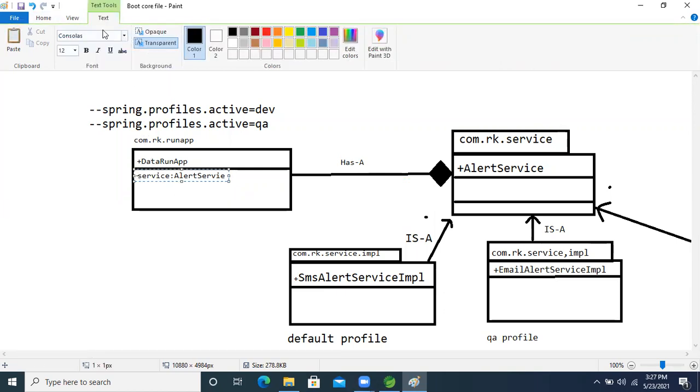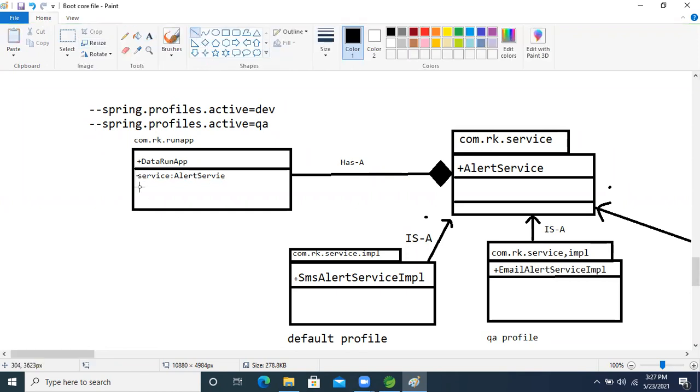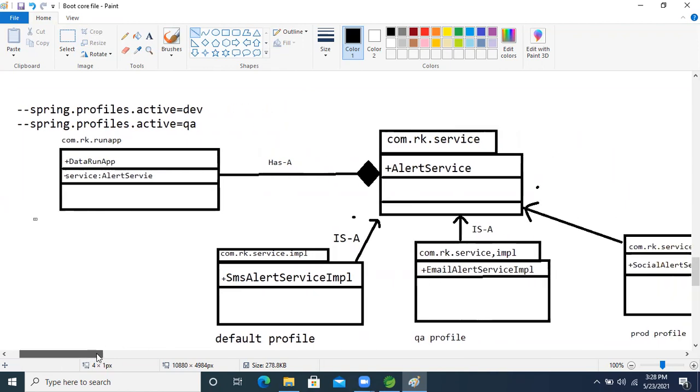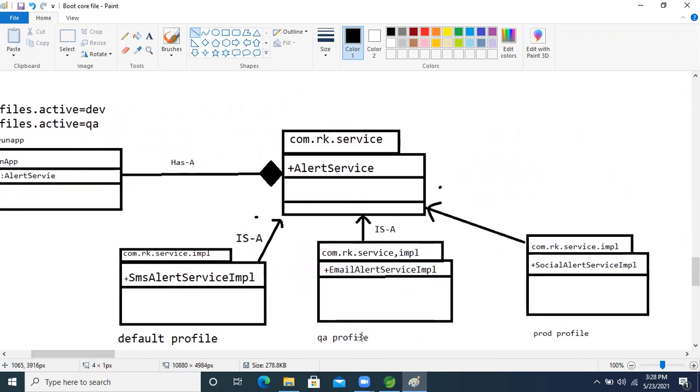So this is our application. First, we will write this implementation class and activate based on that, and we will see the execution first.